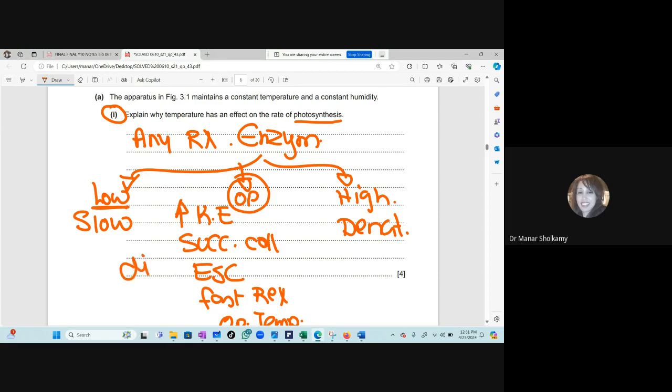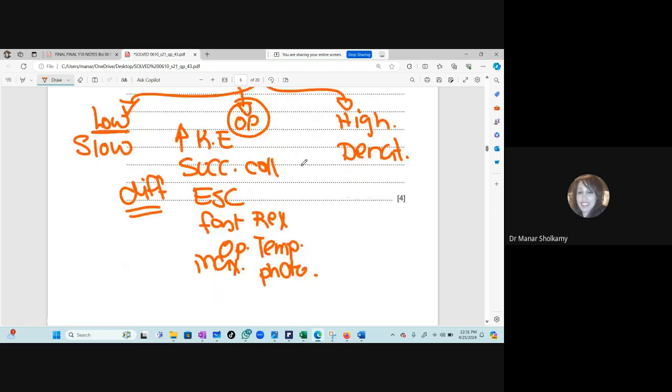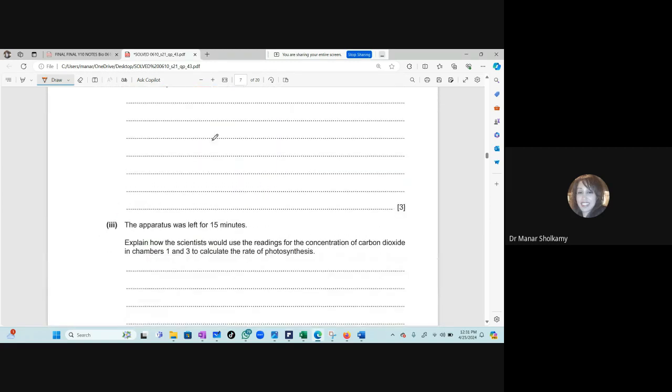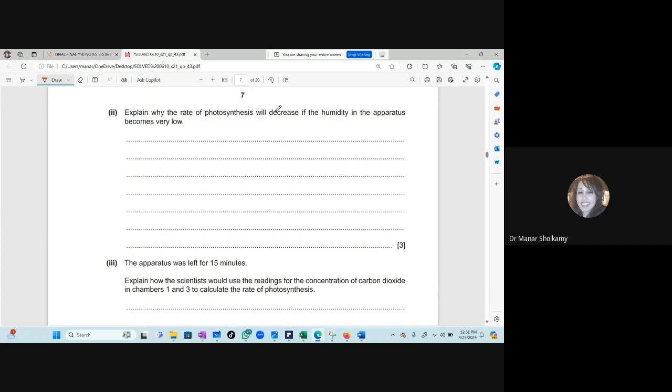So this is a very direct question. It's very easy. They can ask you this about photosynthesis or respiration, and the answer is nearly the same. Explain why the rate of photosynthesis will decrease if the humidity in the apparatus becomes very low. Now, this is a little bit of a tricky question. The humidity becomes very, very low.